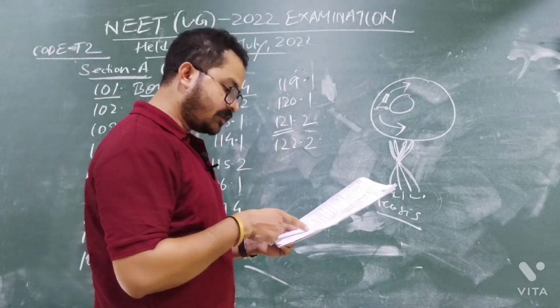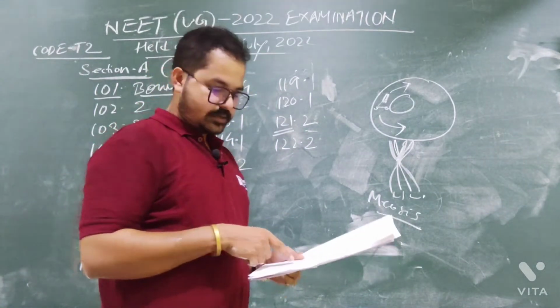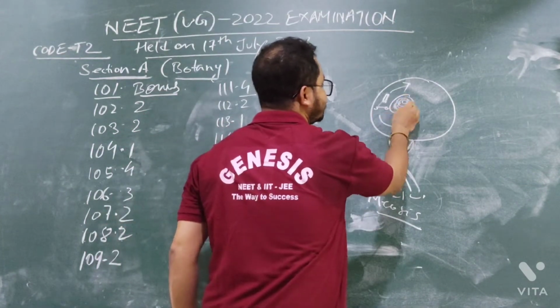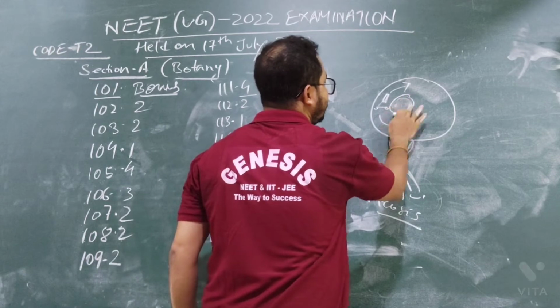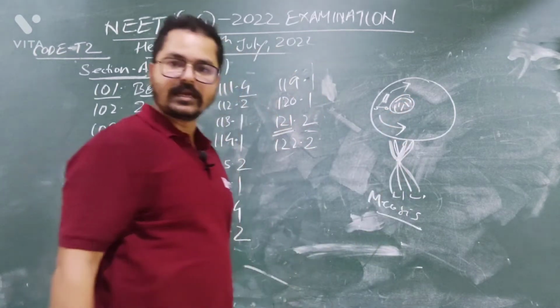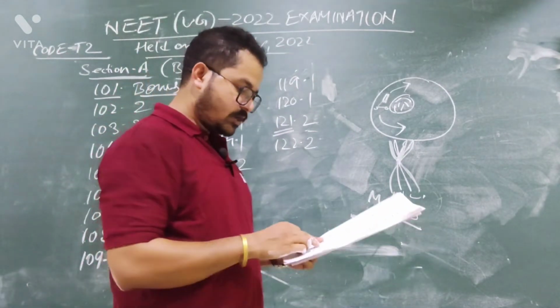Option number 3. Coiling and condensation of the chromatin. Yes, it is correct. In prophase, the chromatin fibers are thin thread-like structures, but gradually they will become thick. They will be fragmented and form chromosomes. Getting my point? So coiling occurs. Option number 3 is also correct.